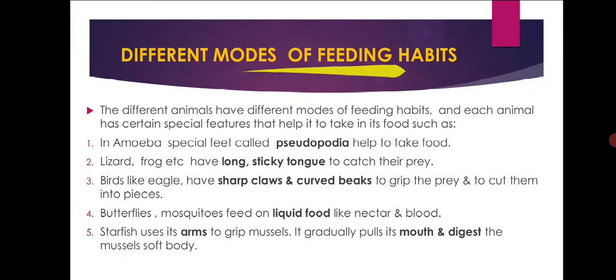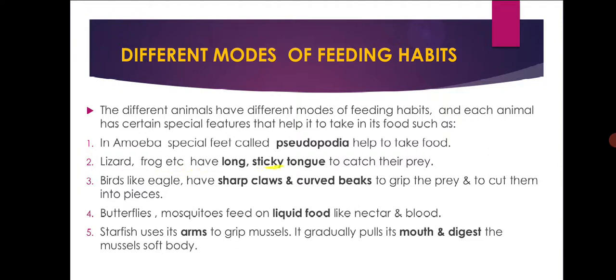Next, different modes of feeding habits. The different animals have different modes of feeding habits, and each animal has certain special features that help to take in its food. Like amoeba has special feet or false feet called pseudopodia, which helps to take the food.